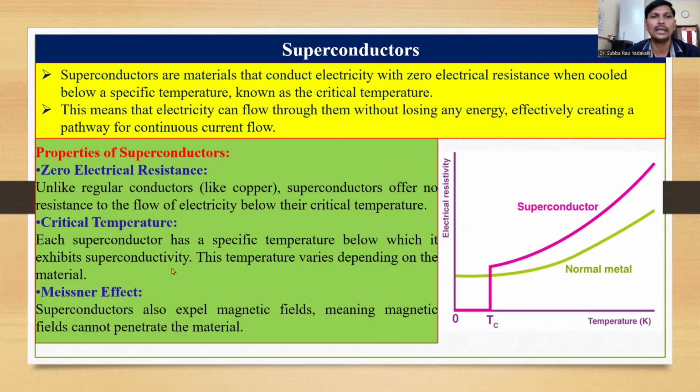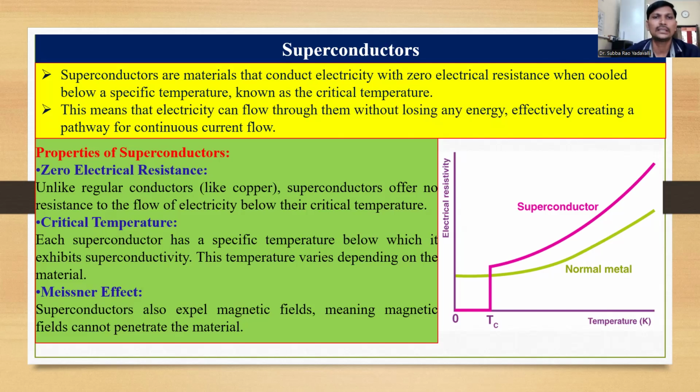And the next one is the Meissner effect. The Meissner effect means when the superconducting material is exposed to magnetic lines, that is, when it is placed in a magnetic field, the magnetic lines of force pass through the material. Here, the superconducting material acts as perfectly diamagnetic in nature. That means it expels the magnetic lines of force.